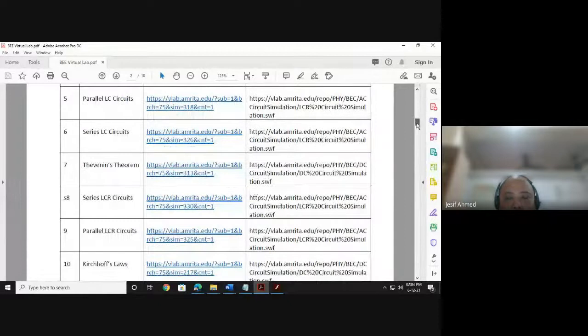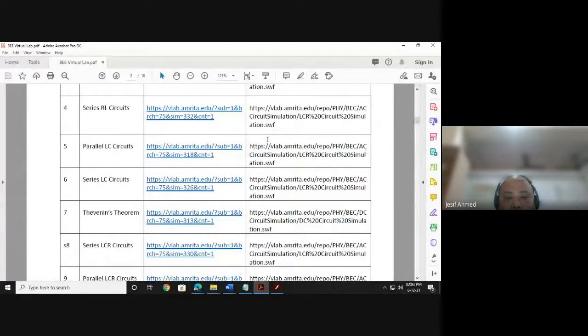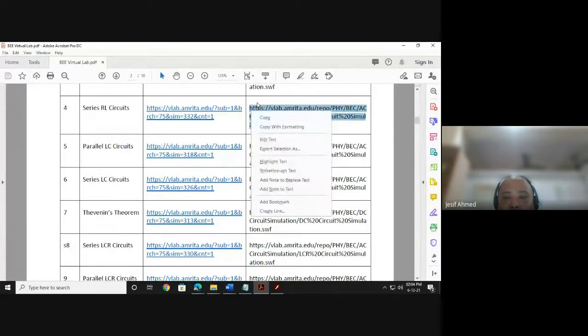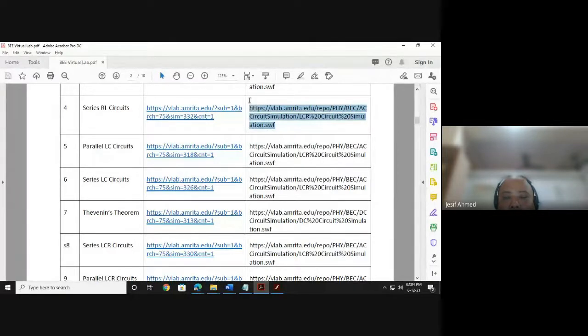Okay. So I will share the Microsoft Word version of this file so that you can copy these links properly, because from PDF it is not being copied somehow. When I click copy and then paste, only the first line is being pasted.